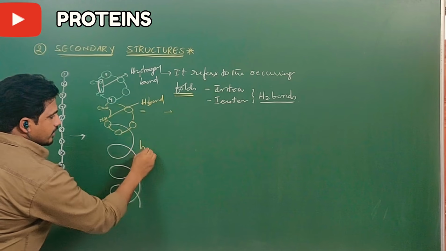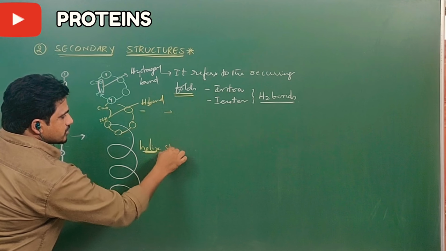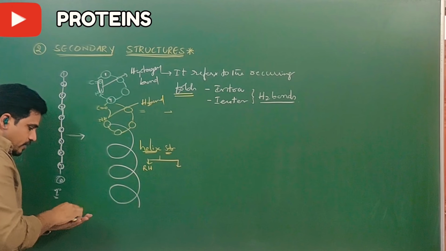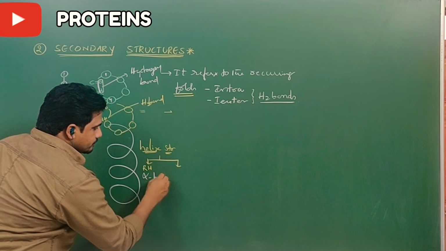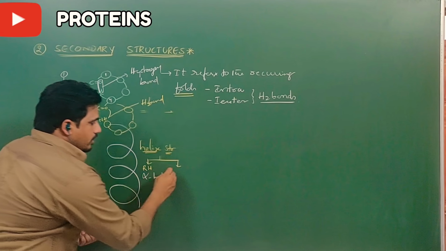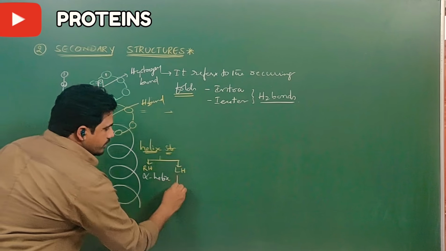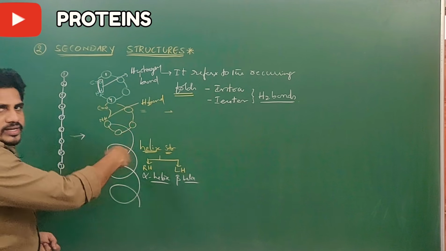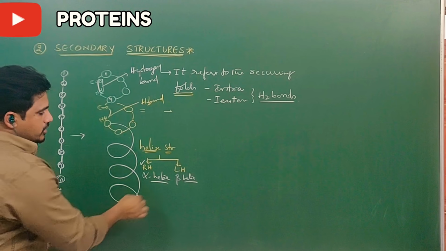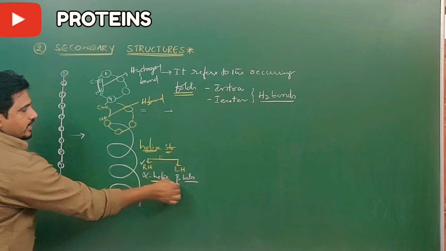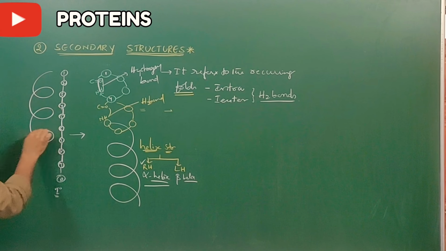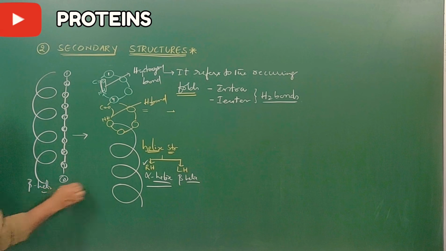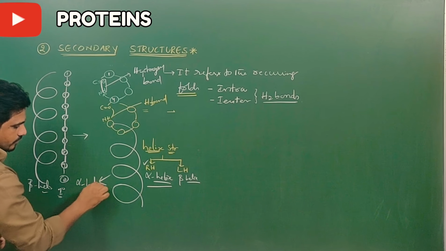So they are called helix structures. If these helix structures are right-handed, they are called alpha helix. If they are left-handed, then they are called beta helix. Very simple, no need to confuse. If the helix is in the clockwise direction, that is called right-handed, or alpha helix. And for the beta helix, the same thing happens in the left-hand direction. Left hand means anti-clockwise. So this is beta helix, and this is alpha helix.